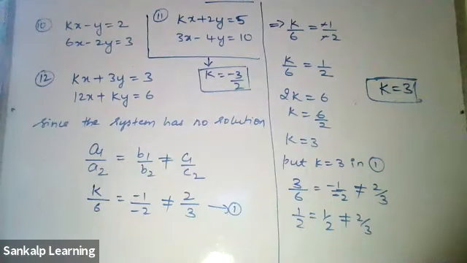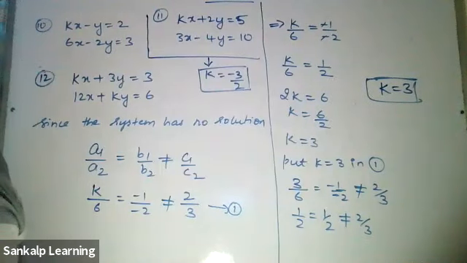Sir, excuse me, sir. K is equal to minus 6. So the last answer is k is equal to minus 6. Yes, sir. Actually, you will be getting two values. One is plus, another one is minus. Did you verify it? Yes, sir. Plus will not satisfy. Minus 6 is correct.